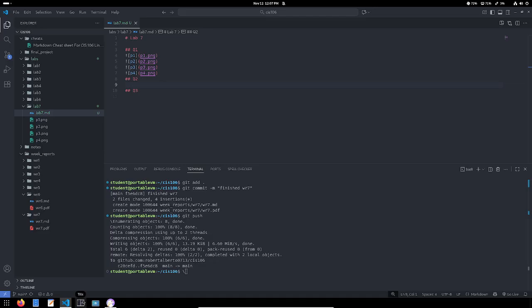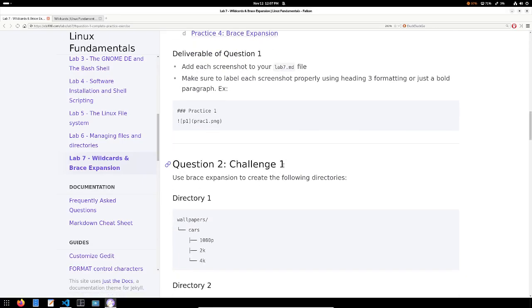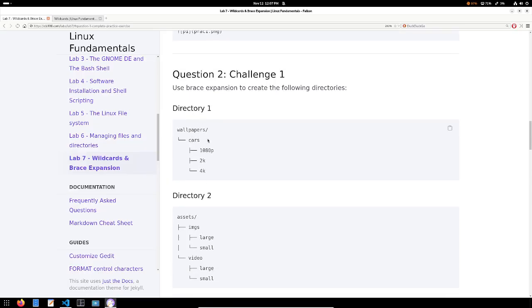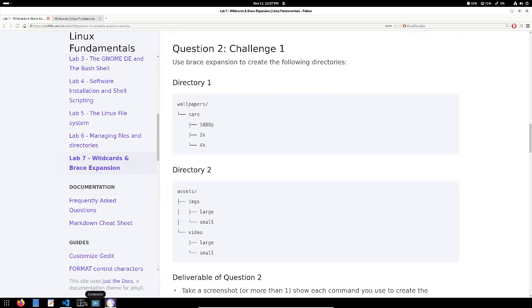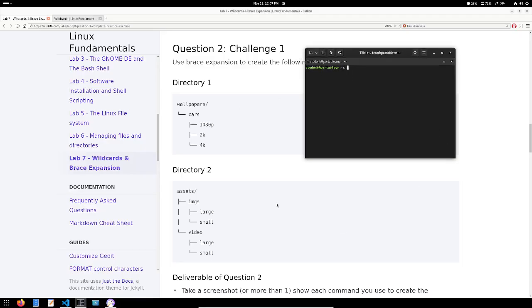So for Q2 and Q3, let's go and explain them now. For Q2, or challenge question 1, you're going to use brace expansion to create these two directories. When you finish, you do a tree of both directories and you take a screenshot. So technically speaking, after you create the directories, you do a tree command and then you take a screenshot.